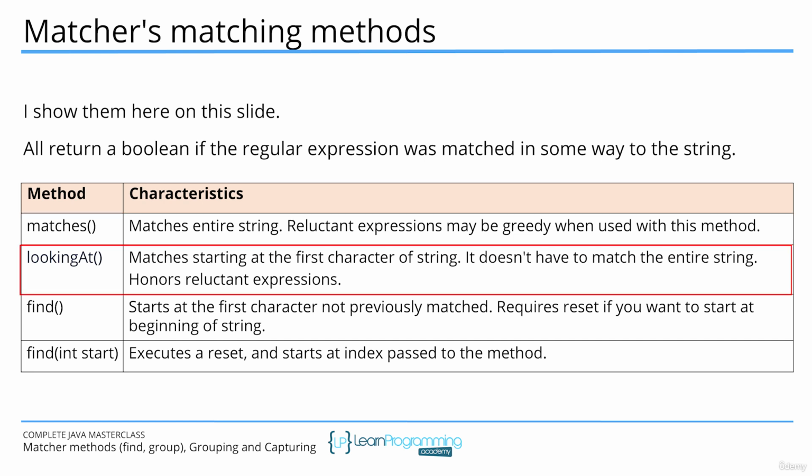The looking at method will match from the start of the string. It doesn't have to match the entire string. This method will honour a reluctant expression if one is used. The find method is often used in loops to continuously find multiple matches to the pattern. Additionally, there is an overloaded method, which allows you to specify where to start searching. This overloaded version of the find method calls a reset before attempting to match.